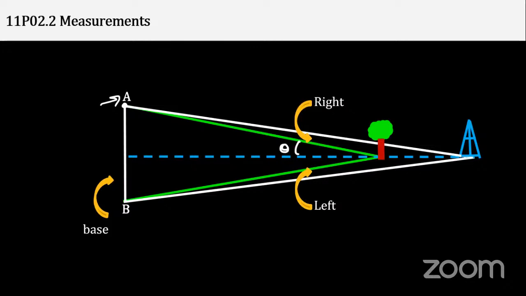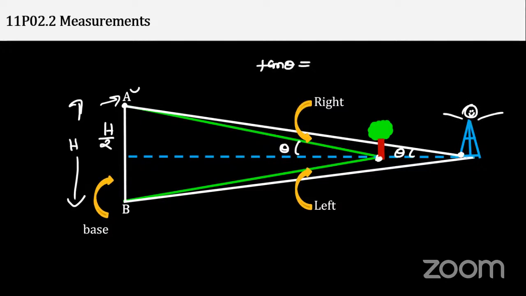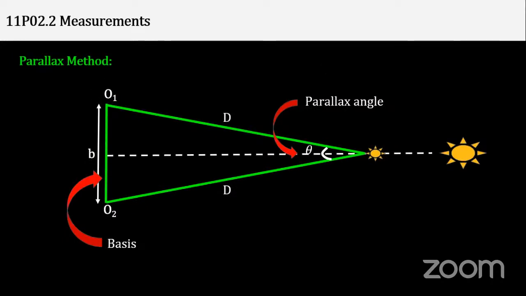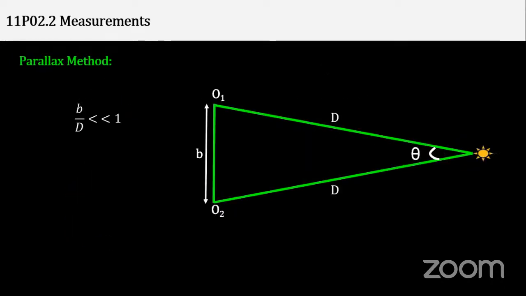From my point, I'll compare this height. Say it's h by 2, and the complete height is h. Here the theta will be the same. So always remember the edge point will make angle theta with the base of this tree, and also the base of this small tower. Or suppose we are standing here. So you have to compare the tan of theta. This is the mathematics I'm providing you here: h by 2 over base distance x2, compared with h over base distance x1. Put the values, get the answer. See this, the parallax method takes advantage of this theta angle being the same.